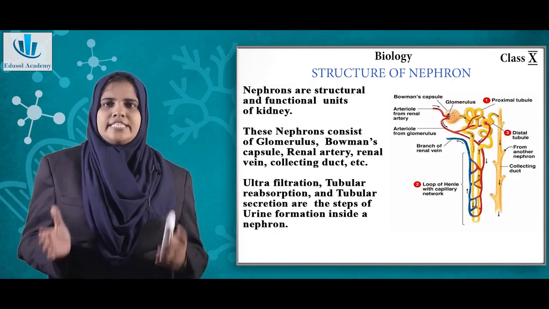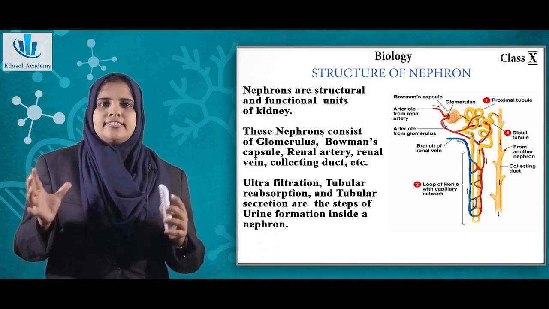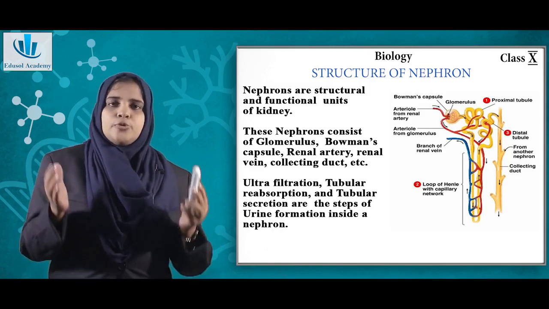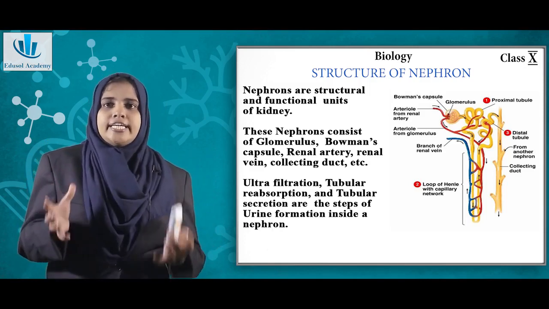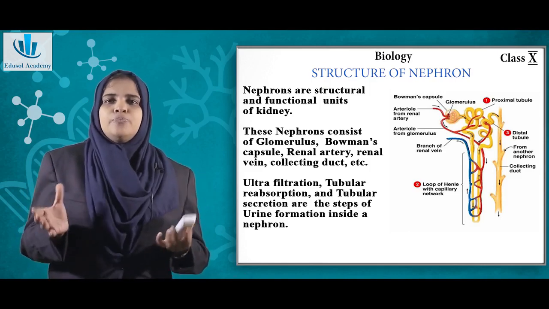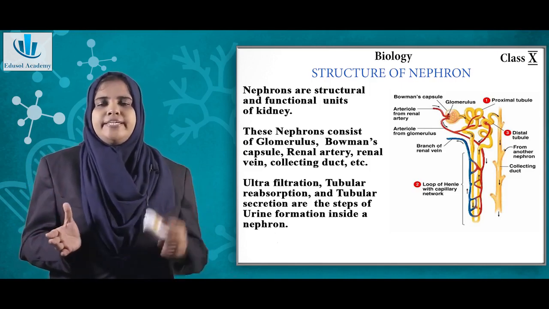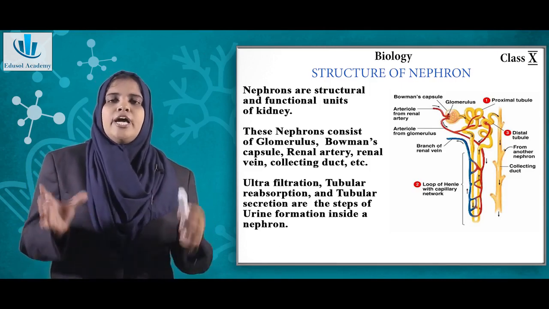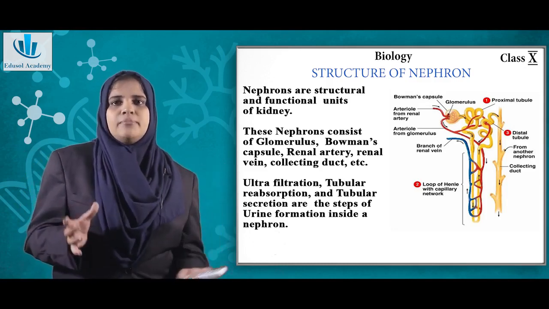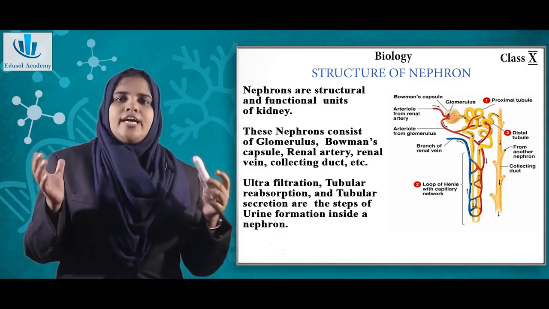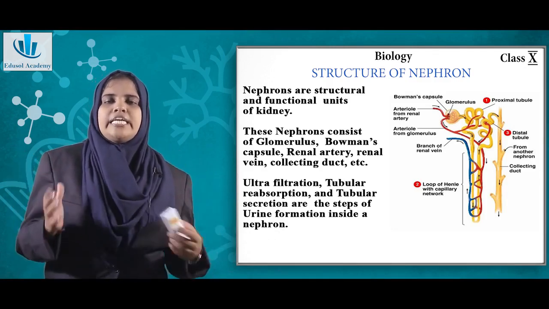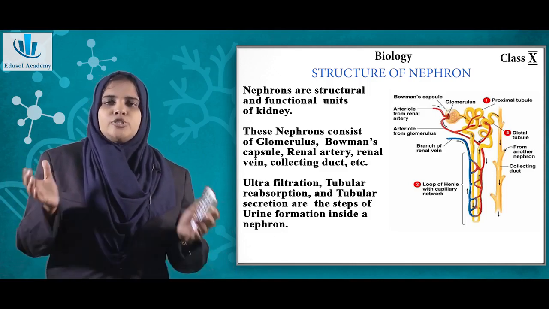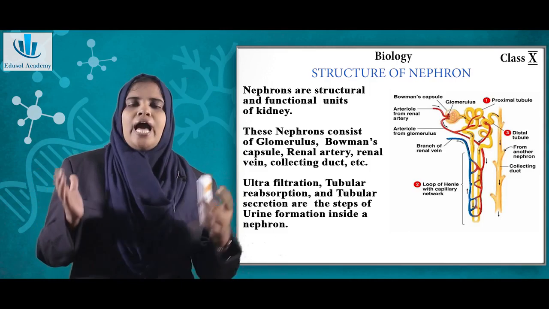Now, just like we have studied in various other systems, there are fundamental units associated with each organ system. In the kidney, or the renal system, we have a fundamental unit called nephrons. Don't get confused between neurons and nephrons. Neurons are associated with your nervous system and nephrons are associated with the kidney. When you have any problems with the kidney, for instance, the most common is kidney stones, you visit a nephrologist. So understand the difference between neuron and nephron.